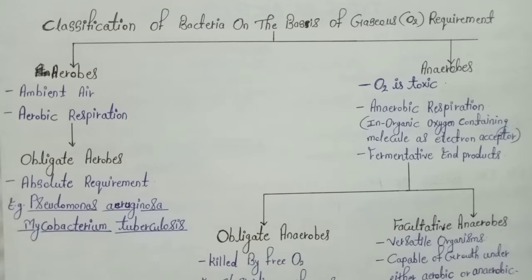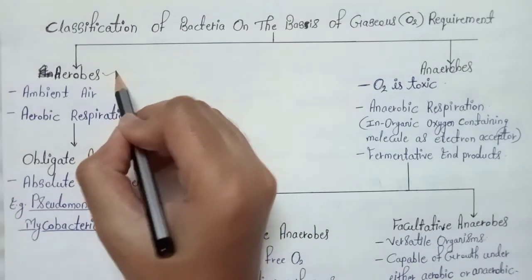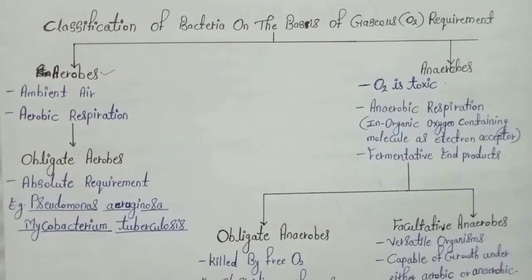In this video, we're going to discuss the classification or the type of the bacteria on the basis of the oxygen requirement. Generally, bacteria are classified into two different categories, that is aerobes and anaerobes. So let's talk about these types.